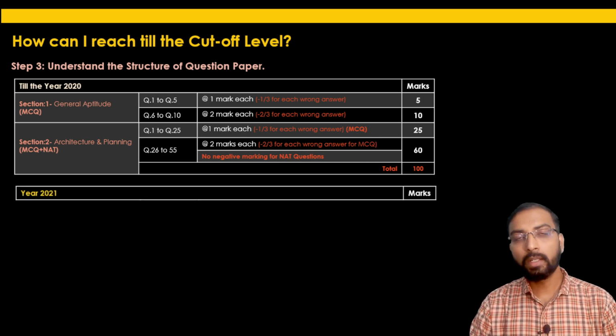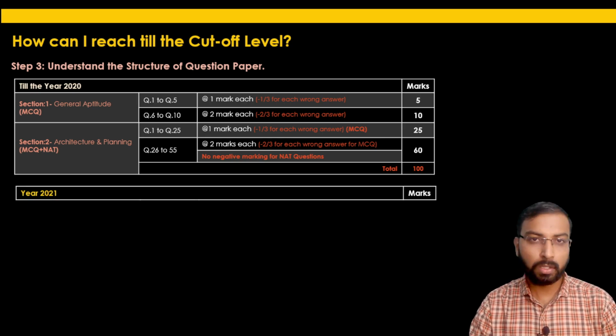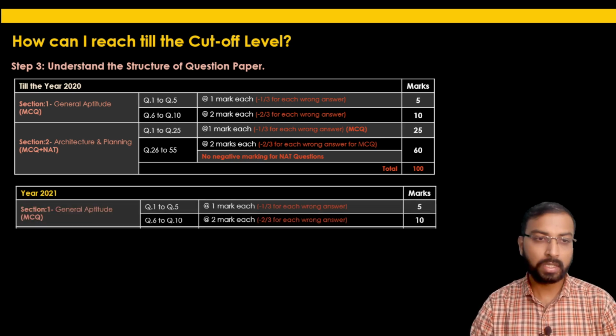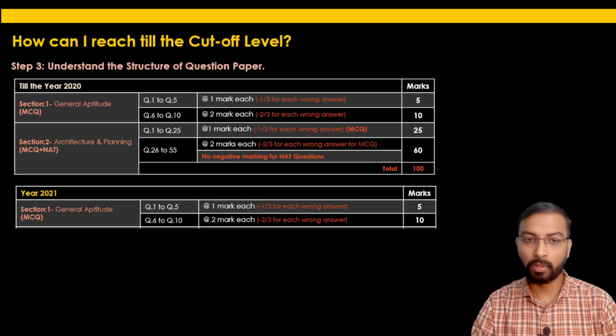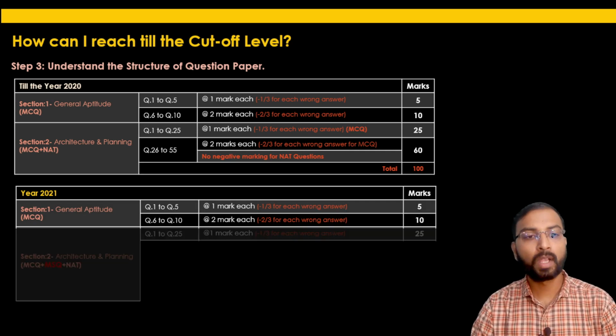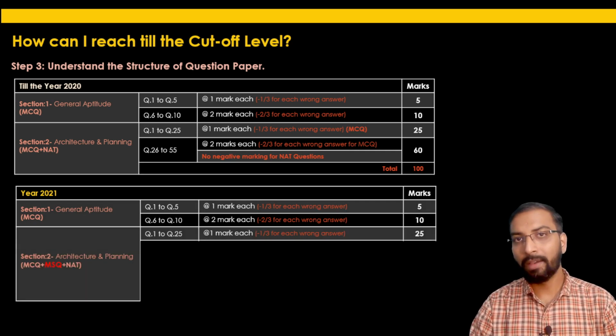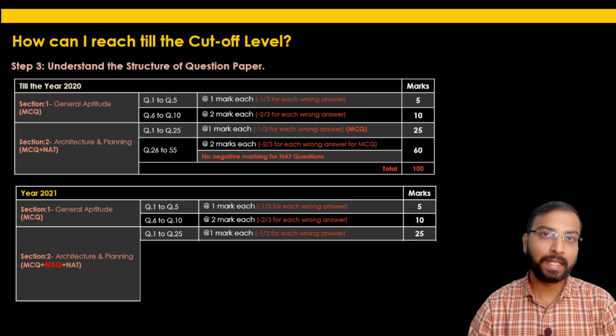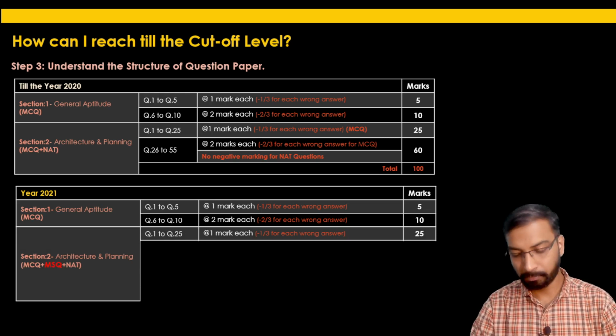In the year 2021, the structure was changed a little bit. What was the change? Section 1, the general aptitude section, was as it is. Questions 1 to 5 carried 1 mark each, and 6 to 10 carried 2 marks each. The negative marking was the same as the previous year. In section 2, they introduced a new type of question, that is MSQ, multiple select question.